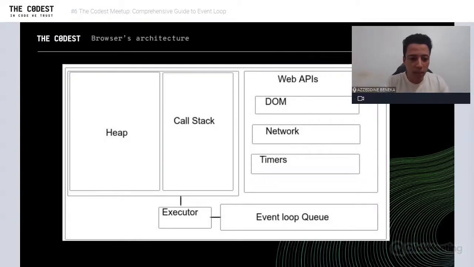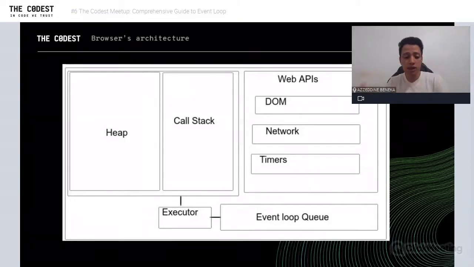So this is about browser architecture. We talked about the heap, we talked about the call stack. Let's talk about web APIs. Now you see that we have the executor and the event loop queue. Like I said, the event queue holds tasks. The executor will pull a task, execute it, and track the execution context using the call stack, and try to allocate things in the heap. So that's how things are going to work.